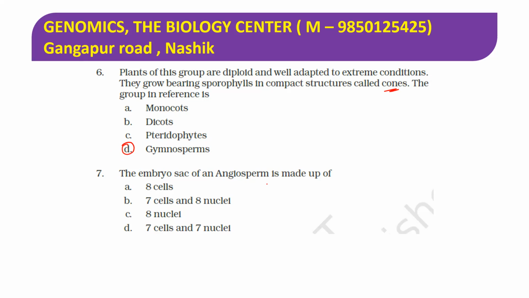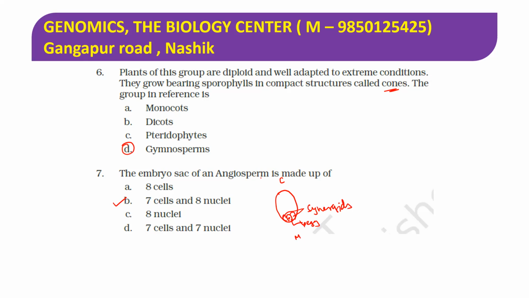The embryo sac of an angiosperm is made up of. Yes, you have identified correctly. It is 7-celled and 8-nucleated. Now in the angiosperm, the flowering plant, the embryo sac has a chalazal end and a micropylar end. At the micropylar end is the egg apparatus, which includes one egg cell, and these two here are the synergids.